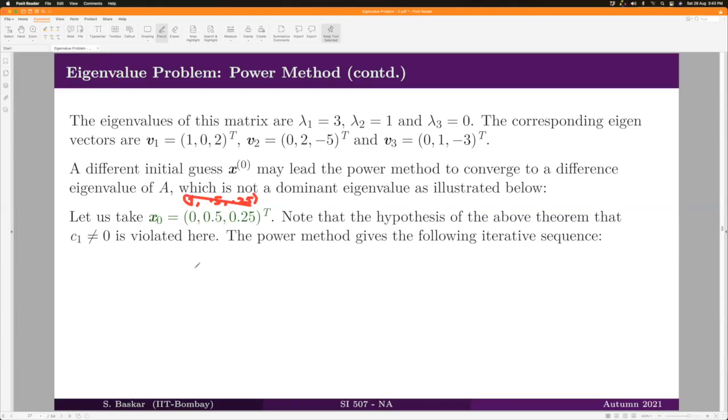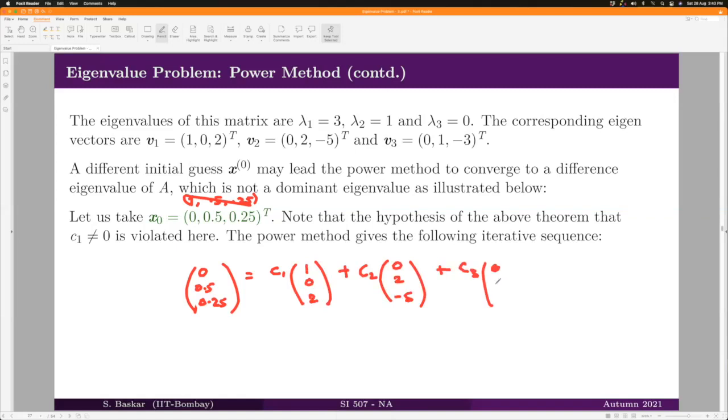You can see that when we write x0 as a linear combination of v1, v2 and v3, the value of C1 will happen to be 0 here, right? That is because the first equation will obviously become C1 is equal to 0, right? Therefore, it is interesting to see how the power method will behave in this case.